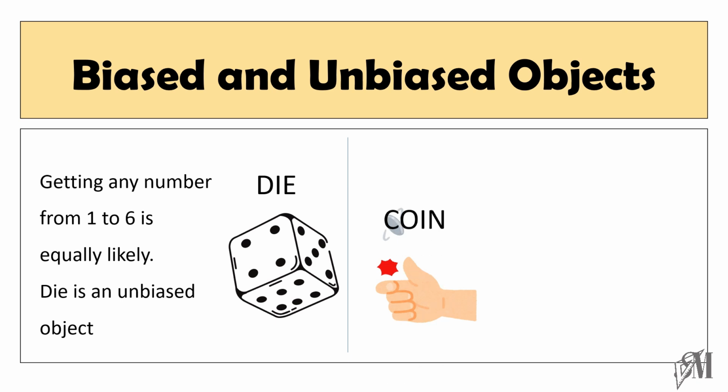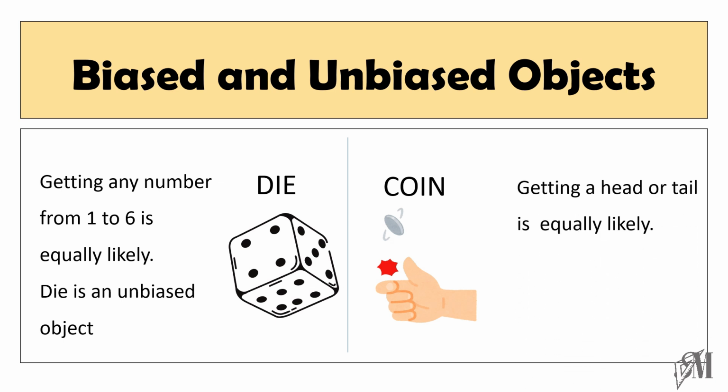Think of tossing a coin. A coin has two sides. The outcomes are getting a head or a tail. The chance of getting a head or a tail is equal. Therefore, it also has equally likely outcomes. So, we call the coin also an unbiased object. But remember, there can be biased coins too.